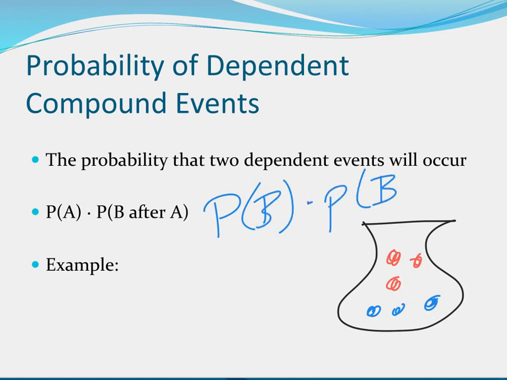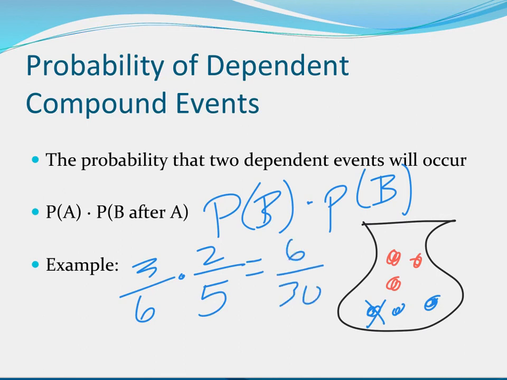In this case, they're dependent, so we're not going to replace. That's some key wording. So the probability of blue the first time is 3 out of 6, which is 1/2. And now we got our blue, so now there are only 2 blues, and only 5 total. So 3 times 2 is 6, 6 times 5 is 30, so it reduces to 1/5. Here's what we're looking for.